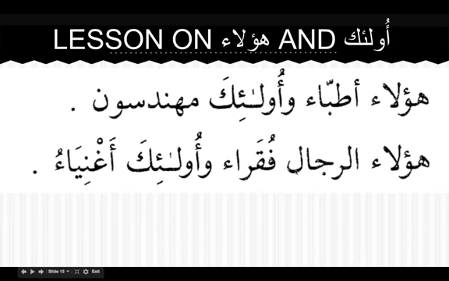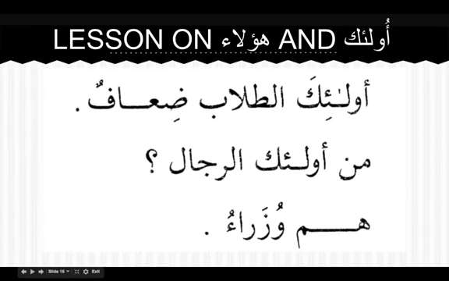Ha'ula'i ar-rijalu. So we need to have a khabar. These men: what about these men? What is the news? These men are fuqara'u, poor. Wa ulaika, and those are. See, there is no al here, so you can put "are", that is a khabar. If it is al, then it is not khabar, it is badal. So we have to remember this. Wa ulaika aghniya'u, and those are rich. Ha'ula'i ar-rijalu fuqara'u wa ulaika aghniya'u. These men are poor and those are rich.